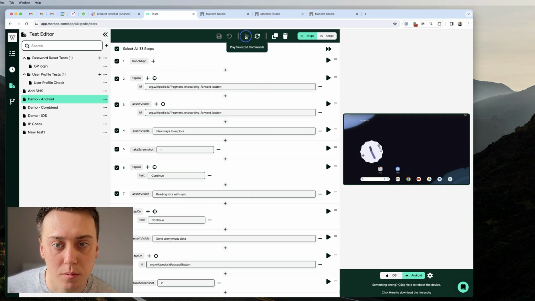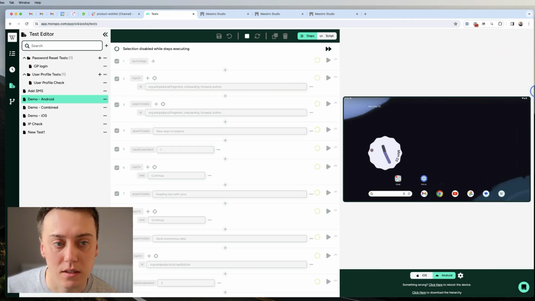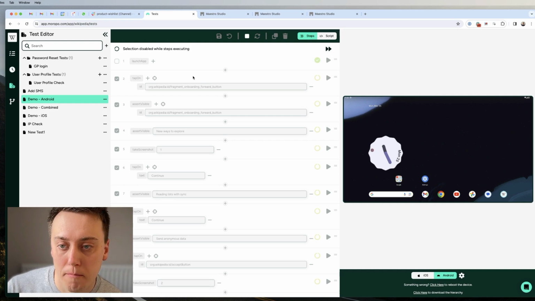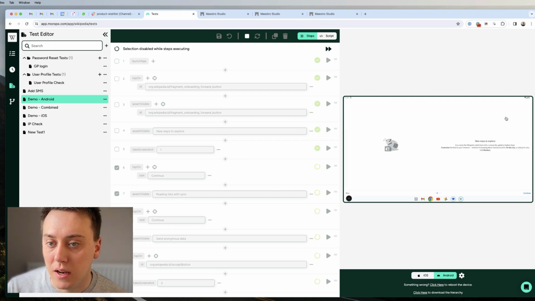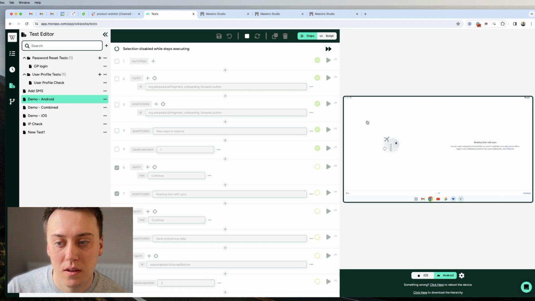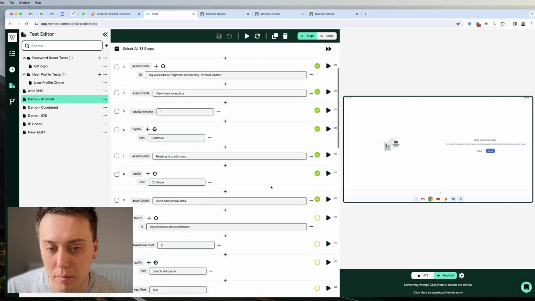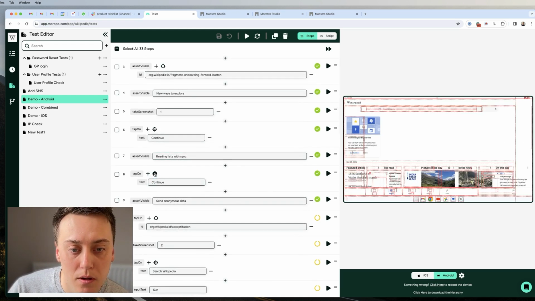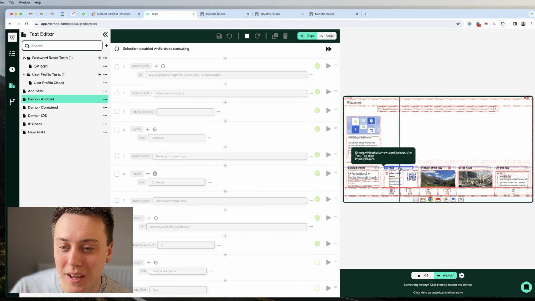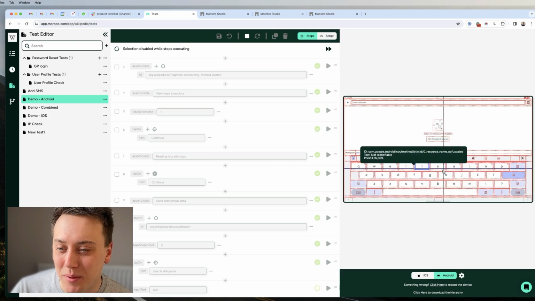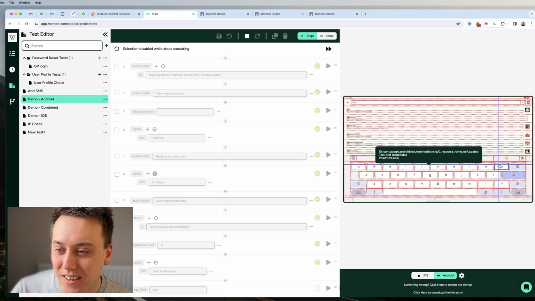So I'll just play through the selected commands. This is just the sample script. Cool. So you can see that it's loaded in landscape. And if I pull up the hierarchy inspector as well, you can see we've got all of the hierarchy here. The Wikipedia app's not very beautiful in landscape, but it has loaded, so that's all good.